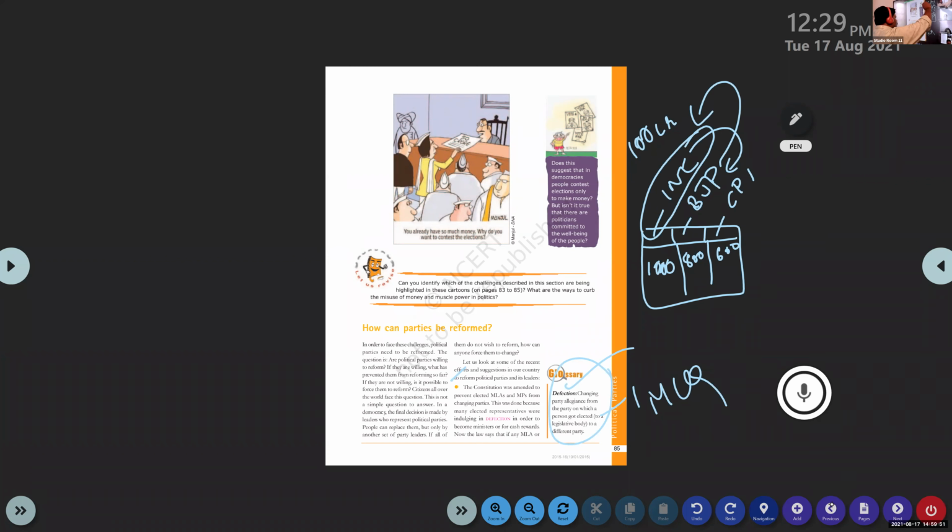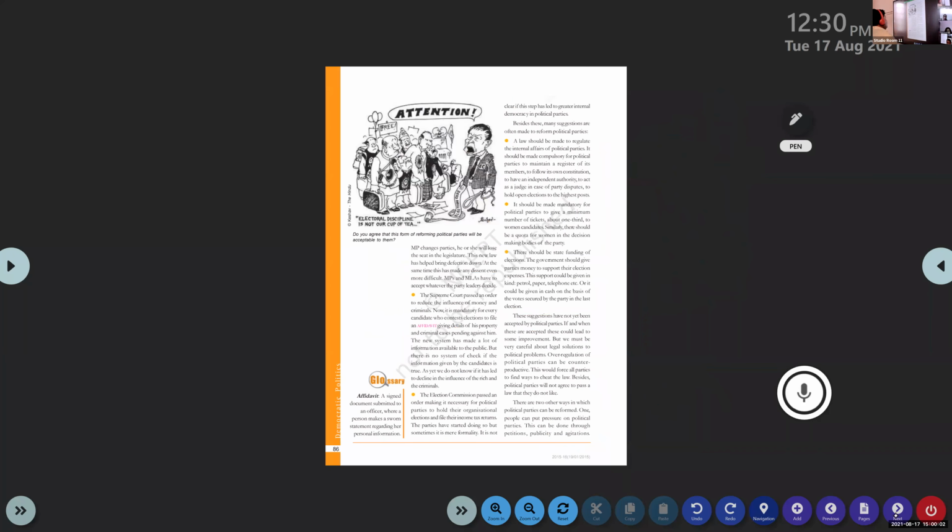So if the MLA jumps from INC to BJP, he is no more an MLA. He lost that position, lost that power. This new law has helped bring defection down. At the same time, it has made any dissent even more difficult.